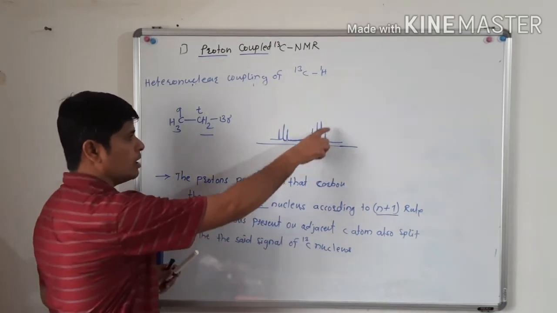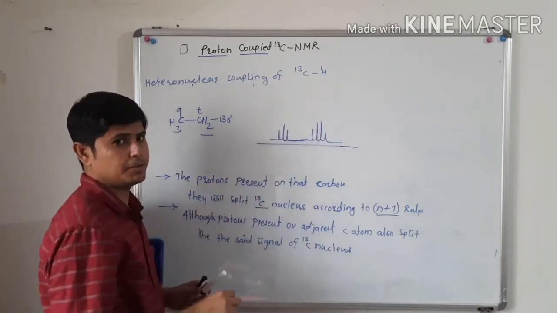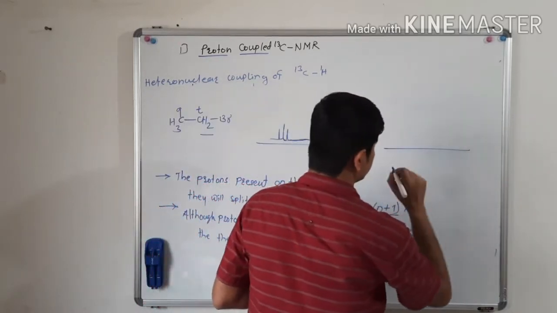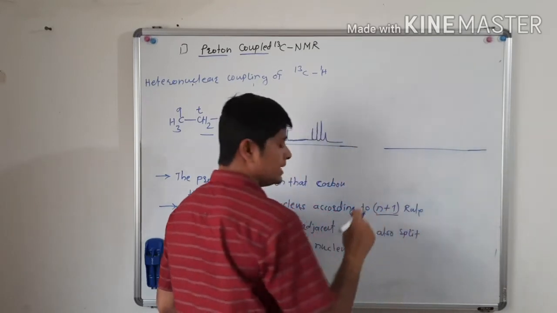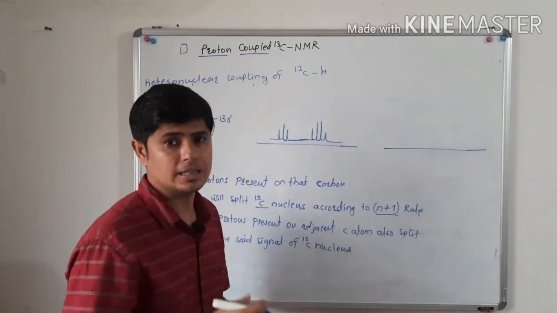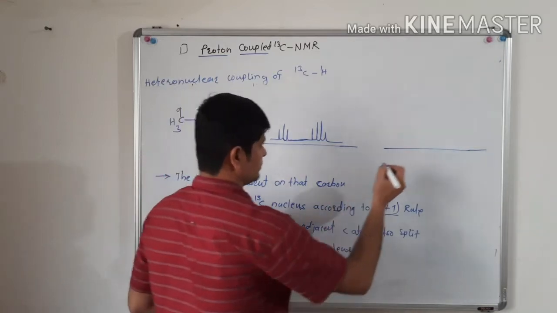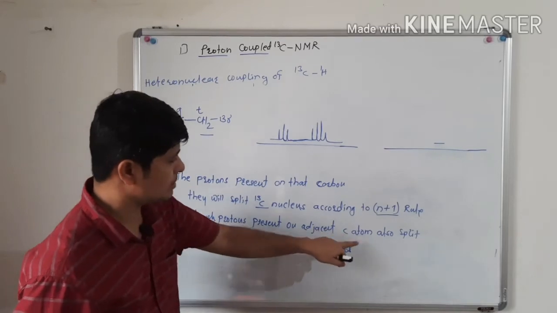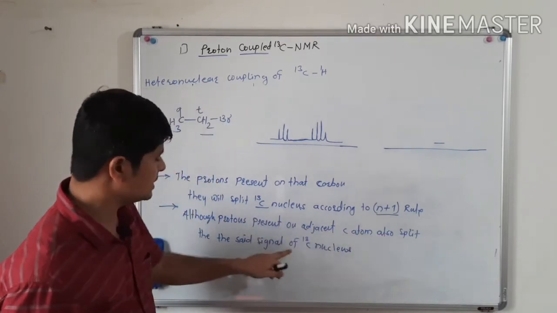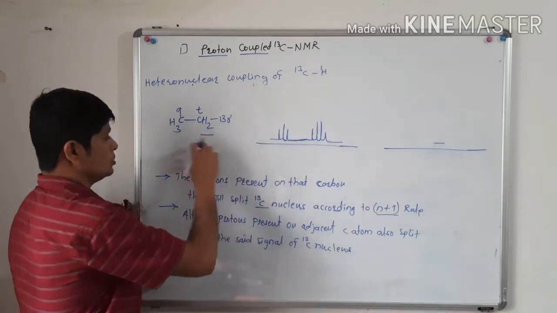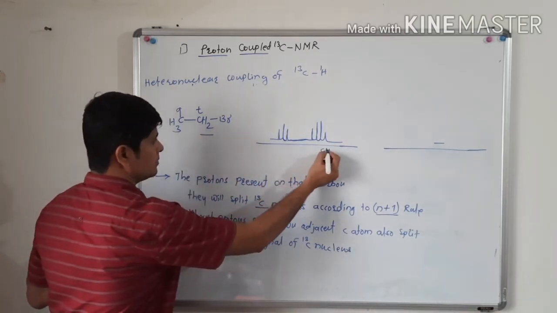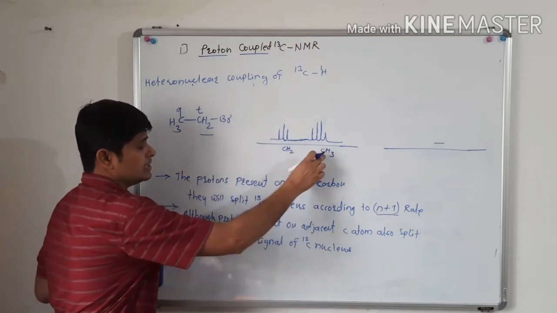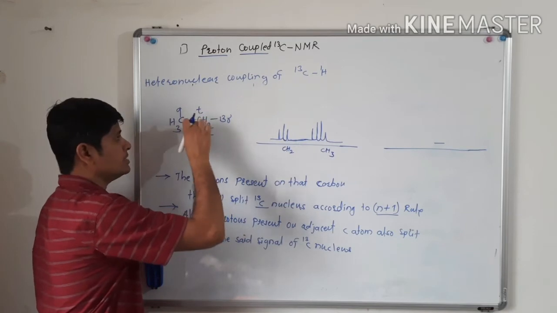Now if we talk about this quartet, it will again get split into more lines. So this is the signal for CH3, and this is the signal for CH2. Now this CH3 quartet has which adjacent protons?